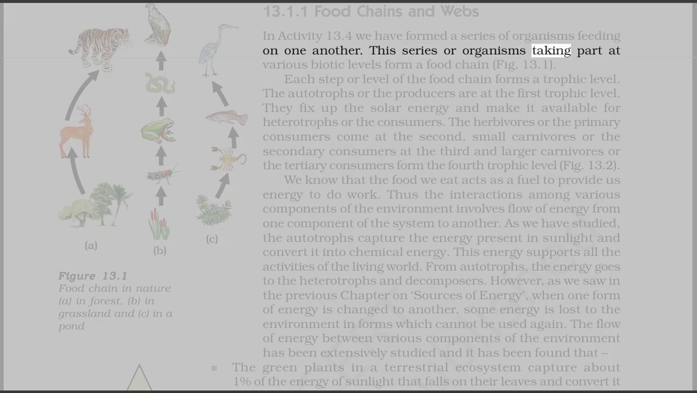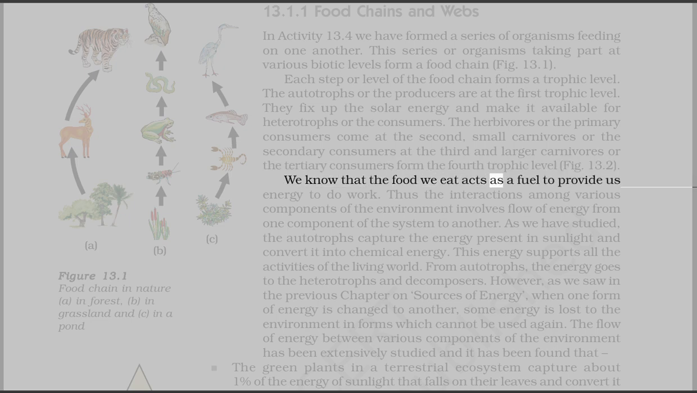This series of organisms taking part at various biotic levels form a food chain, Fig 13.1. Each step or level of the food chain forms a trophic level. The autotrophs or the producers are at the first trophic level. They fix up the solar energy and make it available for heterotrophs or the consumers. The herbivores or the primary consumers come at the second, small carnivores or the secondary consumers at the third, and larger carnivores or the tertiary consumers form the fourth trophic level, Fig 13.2.